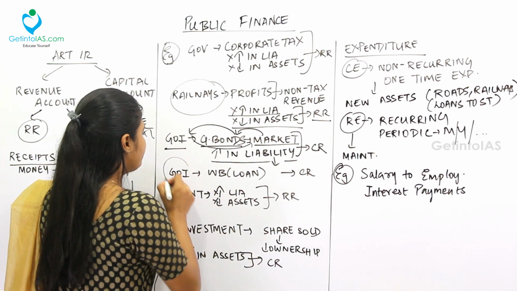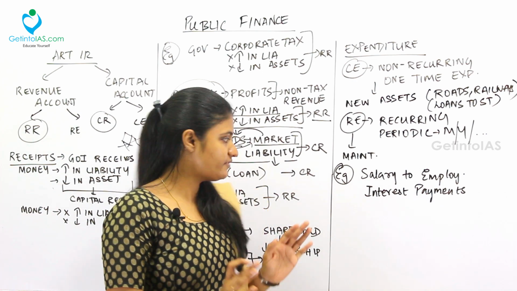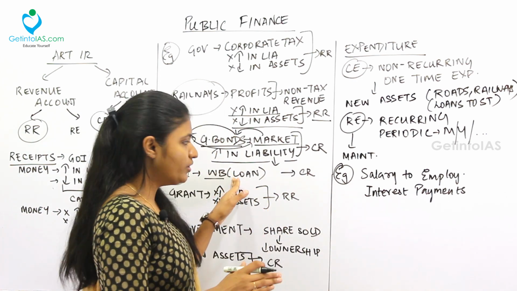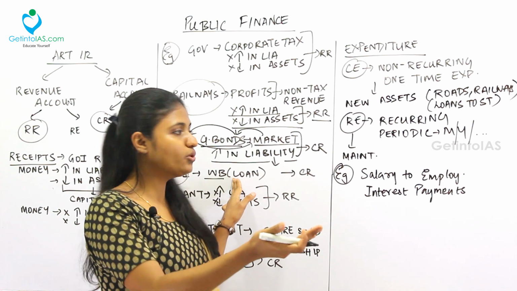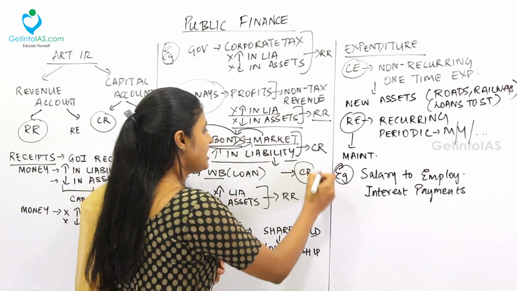Next, see, Government of India receives loan from the World Bank for various development projects. Fine. So when it receives loan, tomorrow it should repay back the loan. So it is increasing the liability of Government of India. So that comes under the capital receipts.